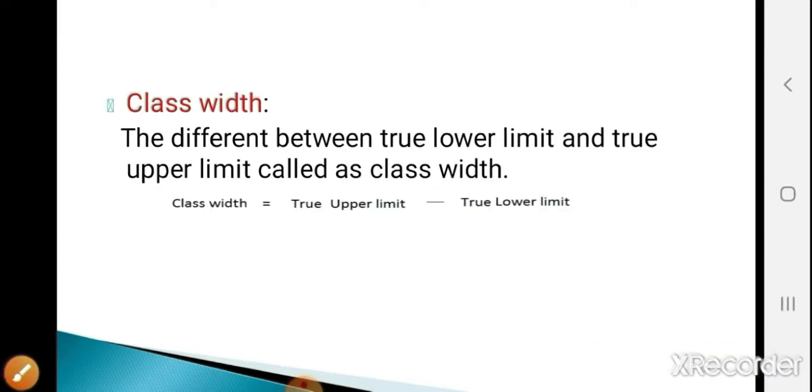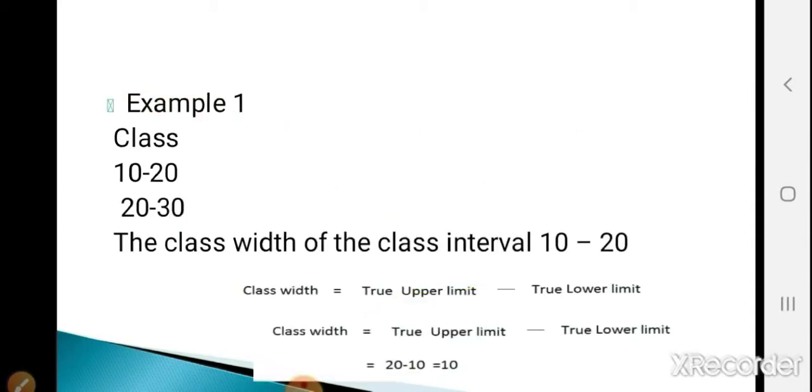Now the next point is class width. What is the class width? The difference between the true lower limit and true upper limit is called the class width. So class width is calculated as true upper limit minus true lower limit. Okay, so see the example. We are given the example 10 to 20, 20 to 30.